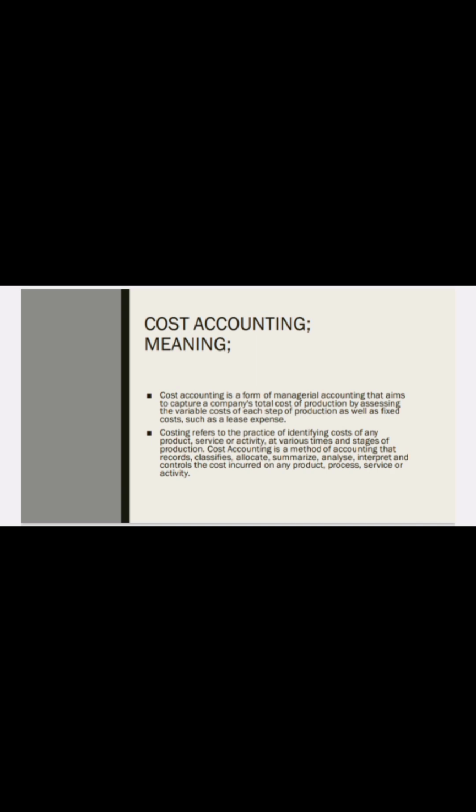Costing refers to the practice of identifying the cost of any product, service or activity at various times and stages of production. Cost accounting is a method of accounting that records, classifies, allocates, summarizes, analyzes, interprets and controls the cost incurred on any production process, service or activity.